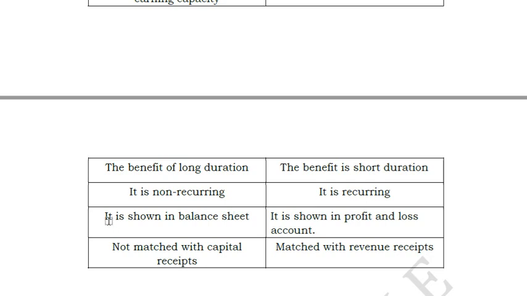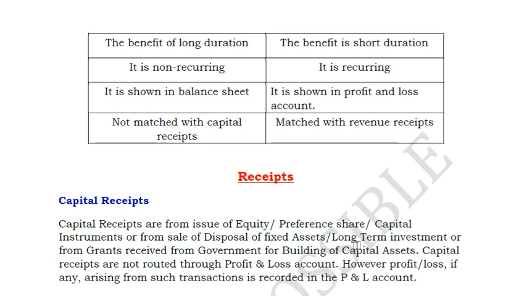And this is shown in balance sheet. Just now what I have told you, if you purchase an asset, which is a capital expenditure, it is shown in the balance sheet, and every year proportionately you are going to charge depreciation in your P&L, and also you are going to reduce your fixed asset by that amount. So over the period of that useful life, the asset value becomes 0 in your balance sheet, and in your P&L, the cost is also allocated every year. Instead of full amount in 1 year, every year the cost is allocated. So it is shown in profit and loss account, not matched with capital receipts, matched with revenue receipts. Capital receipts are something which is different. Revenue receipts are something which is different, which we will learn in the next few slides.